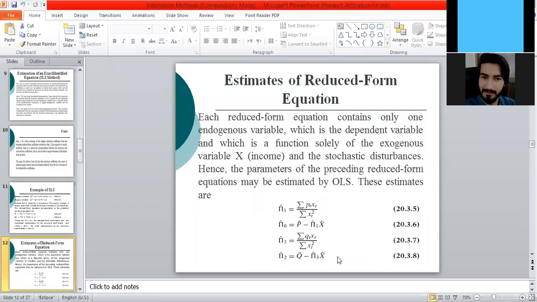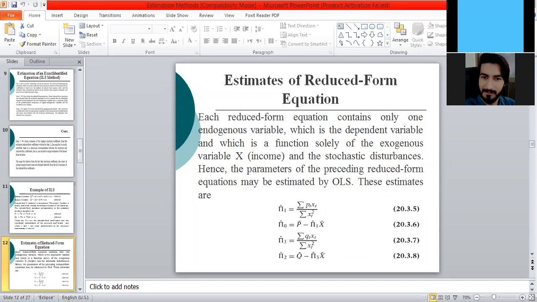This is the theoretical framework, these are the formulas for pi naught, pi 1, pi 2, and pi 3.